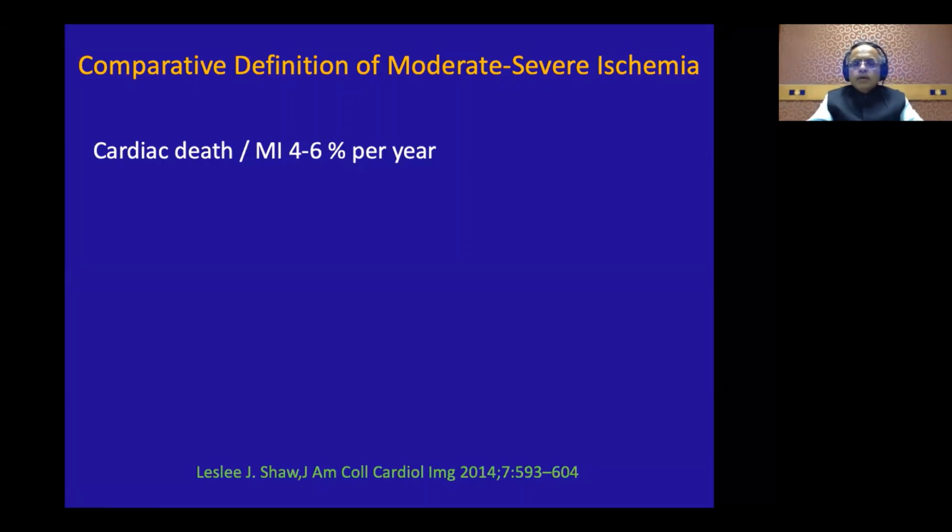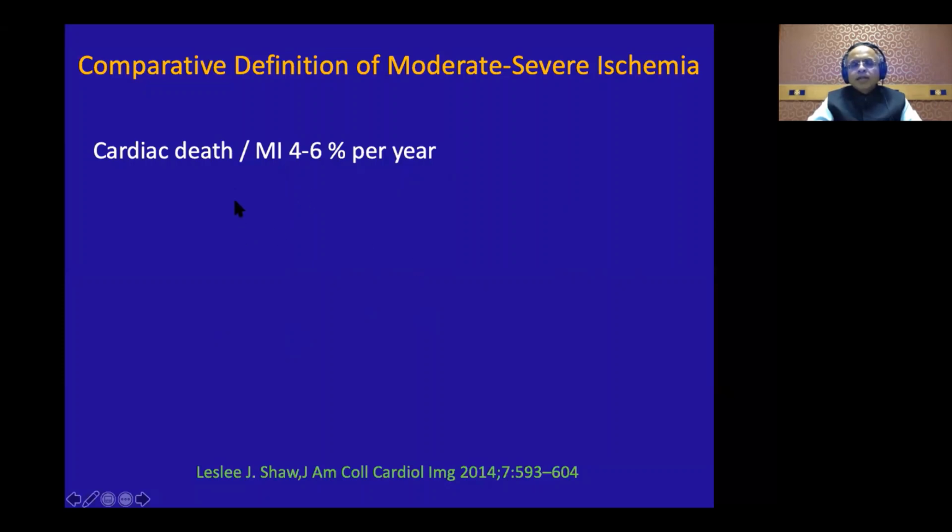Then they had a blinded coronary CT, and then they put them into optimal medical therapy versus revascularization by PCI or CABG. But remember, the CT reports were not known to the sites where they were randomized. Why were the CT reports not known? Because they just wanted to rule out all the false positives. Now, the problem was that all those who entered that trial were entered through various tests like stress ECG, stress echo, stress CMR, stress nuclear. Then how do you know the equivalence of ischemia? So they did a very interesting, very intelligent thing.